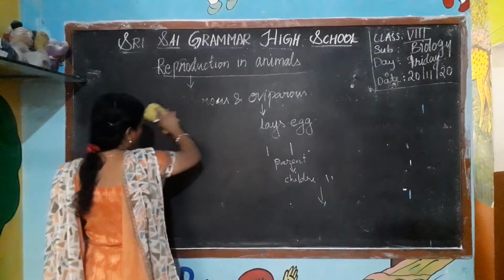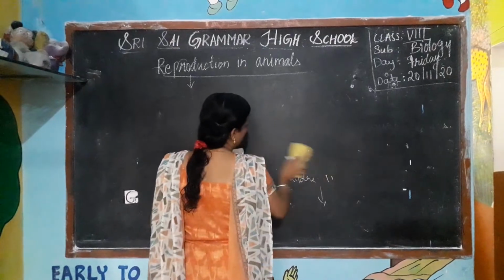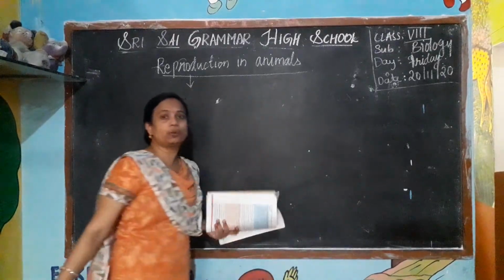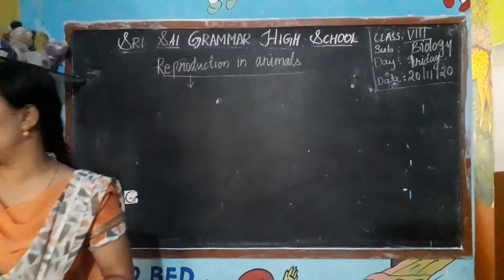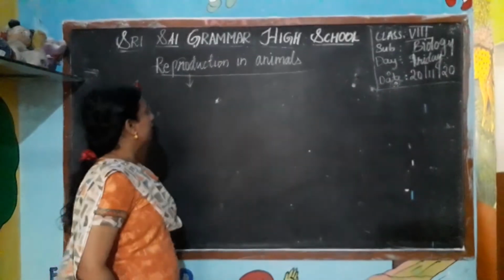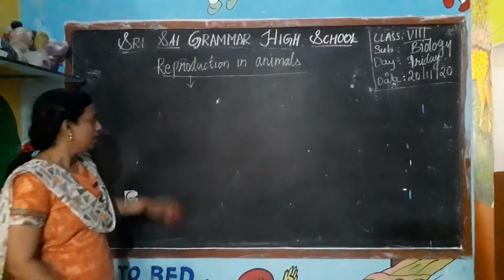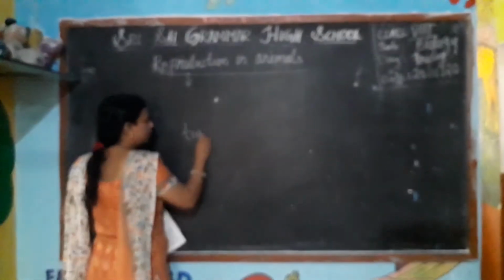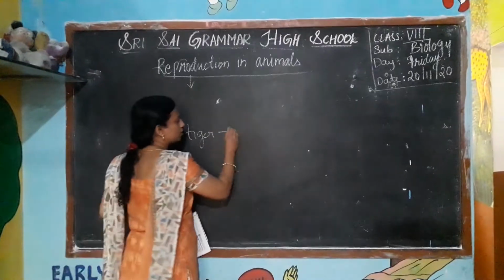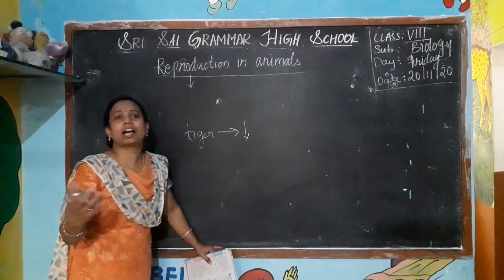What is human reproduction? The organism which produces its own kind is known as reproduction. Reproduction is very important in living organisms to continue their species. If there is a tiger and there is no reproduction, then it stops there itself and we can't see the tiger again.